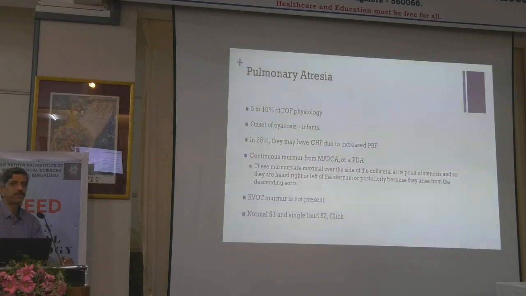Some of the things for pediatric adults to remember: around 25% of them may present with heart failure due to increased flow in infancy. This is not a common way we think about VSD pulmonary atresia. And then generally the rest of the things are common, and a click is more likely to be there.